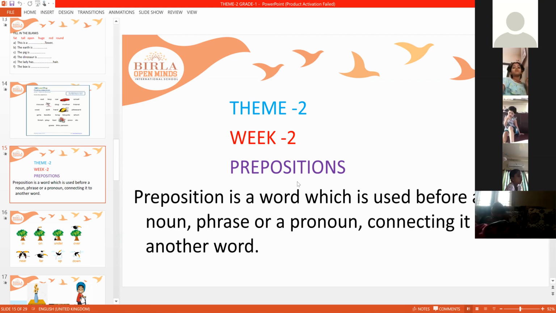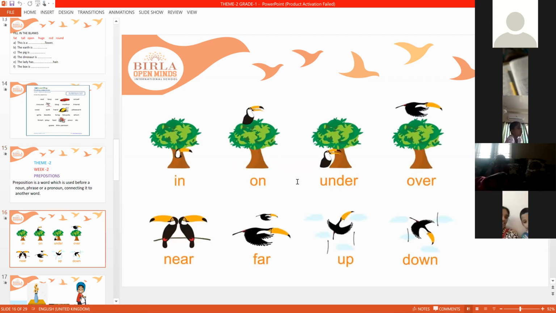Now see here. In. You can see the first example of preposition is in. Where is the bird? The bird is in the tree. There is a hole in the tree and the bird is taking rest inside the tree. On. Where is the bird?